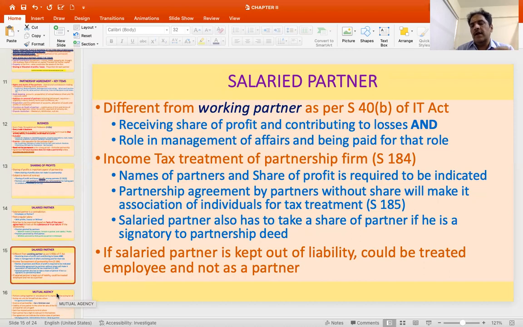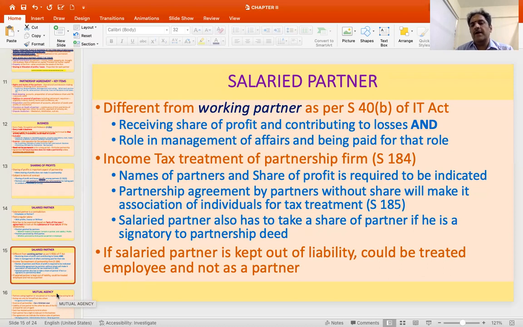So for the purpose of income tax benefit of a partnership firm, they have to have a registered deed and have the person's name there. Whenever there is any change in the partner, they will have to submit the return along with the new set of partners. But if they don't do that, or if they don't have a deed and enclose the deed with the return, then they will be treated as an association of individuals for the purpose of taxation.